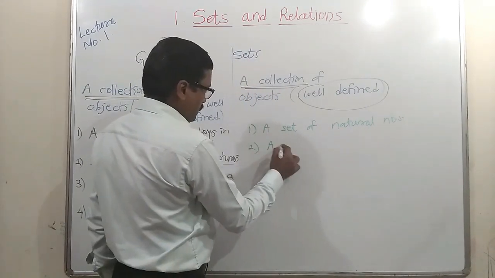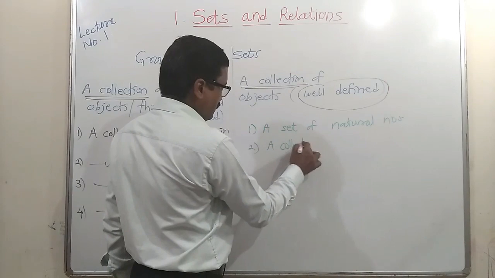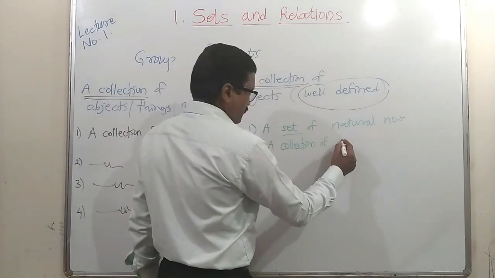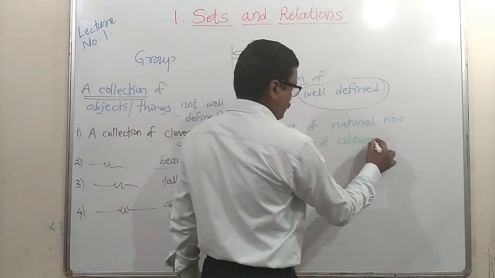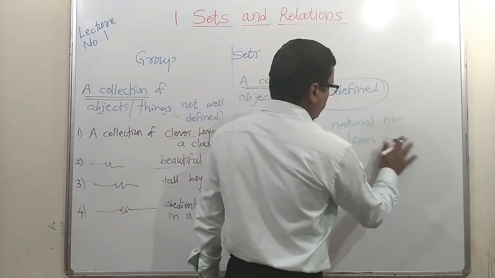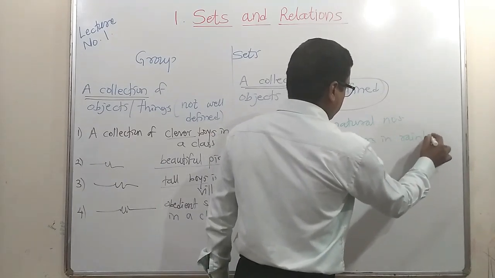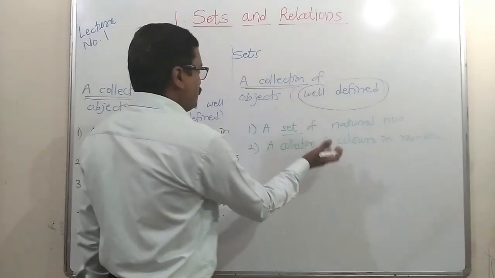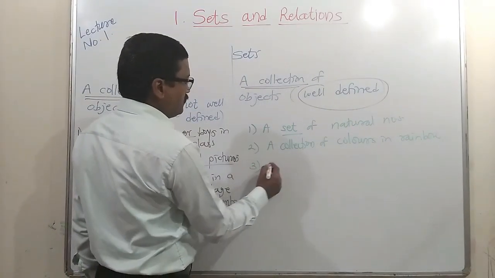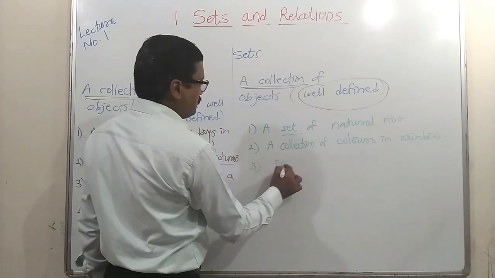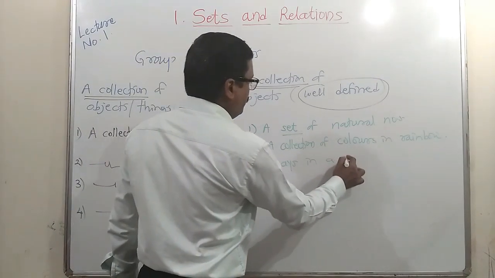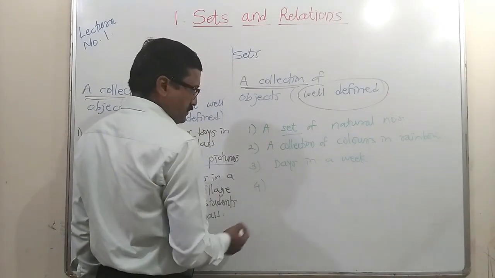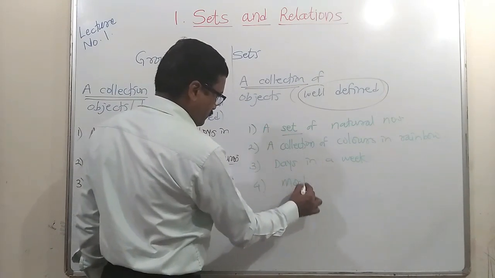Second, a set or collection of colors in a rainbow. We know there are 7 colors, they are already defined, so it is a collection and it is called a set. Third, days in a week. Fourth, months in a year.